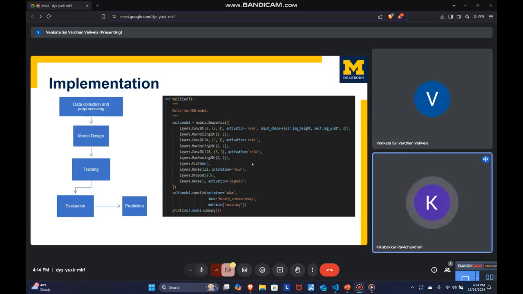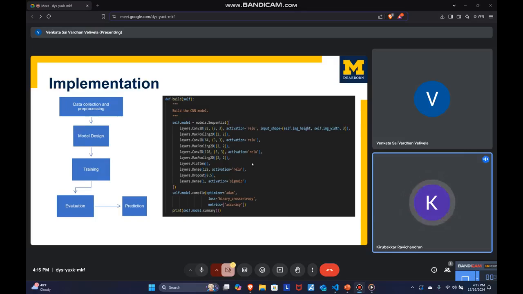This is followed by a max pooling layer that reduces the spatial dimensions, making the computation more efficient while retaining essential features. The same pattern is repeated with 64 filters in the second block and 128 filters in the third block, allowing the network to learn progressively more complex features such as edges, textures, and patterns. And then the flatten layer. After extracting features through the convolution and pooling, the output is flattened into a one-dimensional vector.